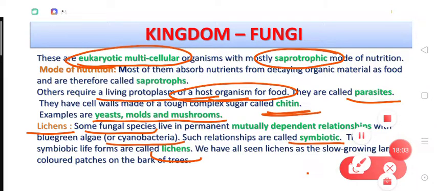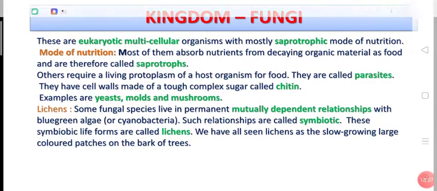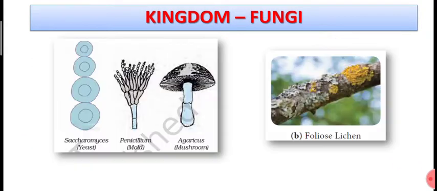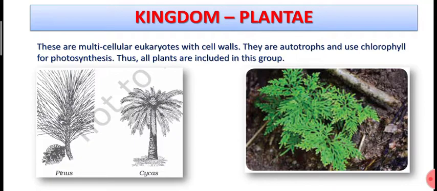Okay, so dear students, once we have finished the kingdom fungi, right? Here you can see certain examples like yeast, penicillium, agaricus. Agaricus is also called mushroom, and here you can see the lichen, right? So these are the examples of kingdom fungi. Now let's talk about kingdom plantae.